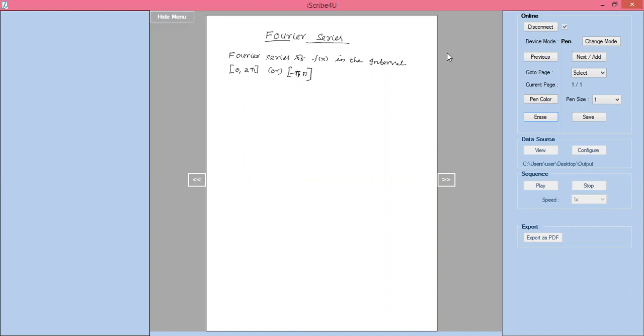Here in both cases, the length of the interval should be 2 pi, because upper limit minus lower limit is 2 pi. Upper limit minus lower limit, minus of minus pi, you will get 2 pi. The Fourier series of f of x in the interval 0 to 2 pi or minus pi to plus pi is defined as